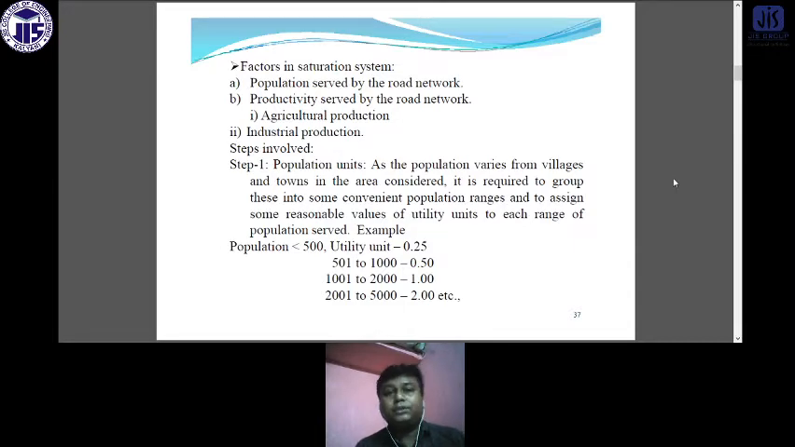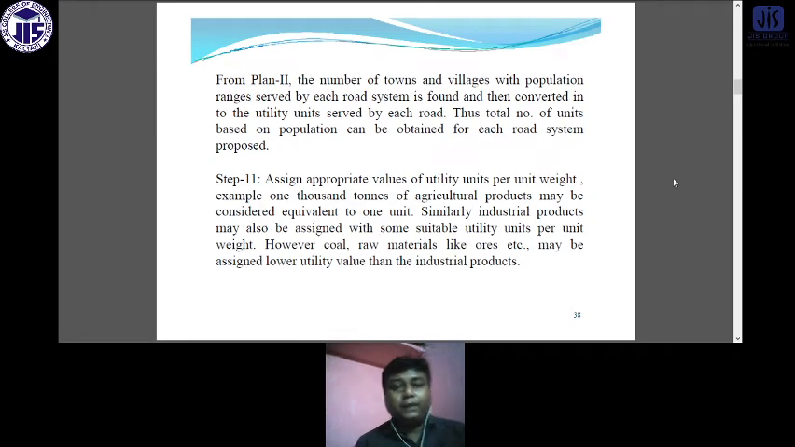For example, for a population of less than 500, the utility unit may be 0.25. If it is 500 to 1000, for each 500 it is 0.25. So for 1000 it is 0.25 into 2, that is 0.5; 1000 to 2000 it is 1; 2000 to 5000 it is 2. In this way we fix some ranges for the population. From plan 2, the number of towns and villages with population ranges served by each road system is found and then converted into utility units served by each road. Thus, the total number of units based on the population can be obtained for each proposed road system.